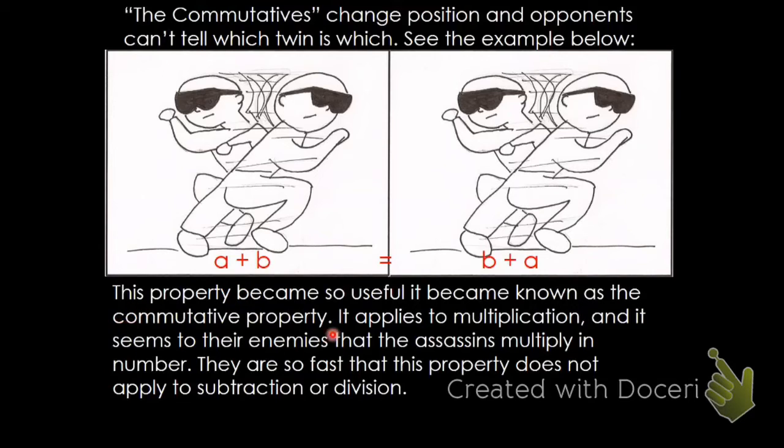The commutative property says that if you have A plus B, it's the same thing as B plus A. And if you think of the word commute, part of that commutative, commute would mean move. So they're essentially switching. A and B switch to B plus A. This also applies to multiplication, but just like the associative property, not to subtraction or division, because you end up sleeping with the fishes.